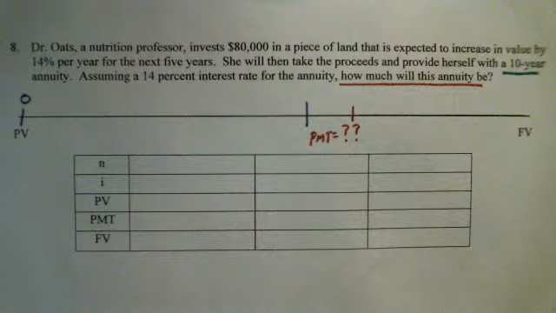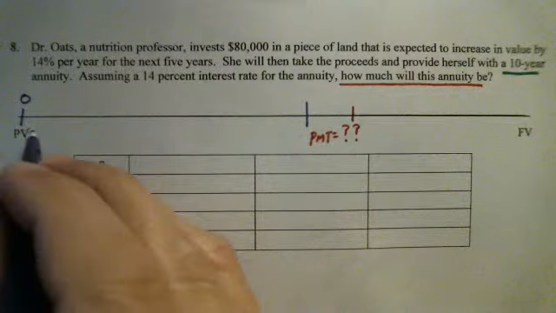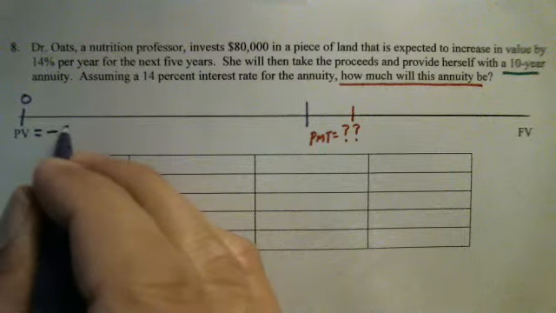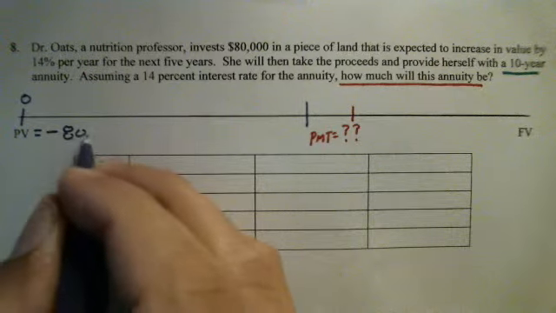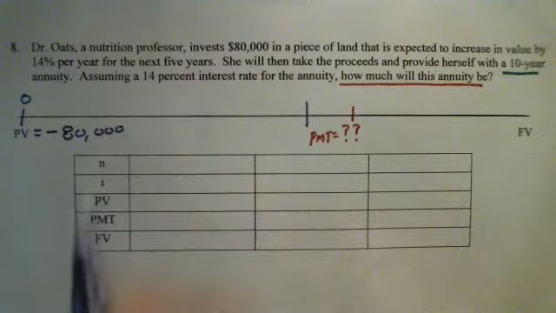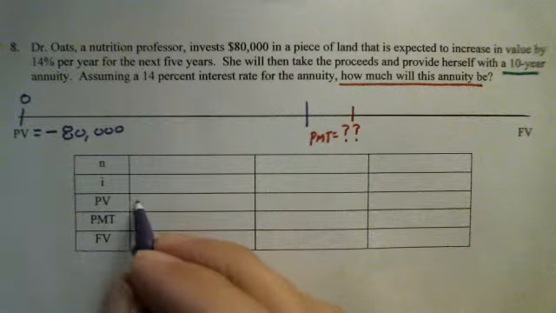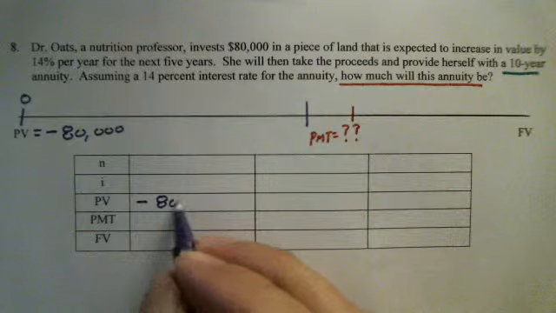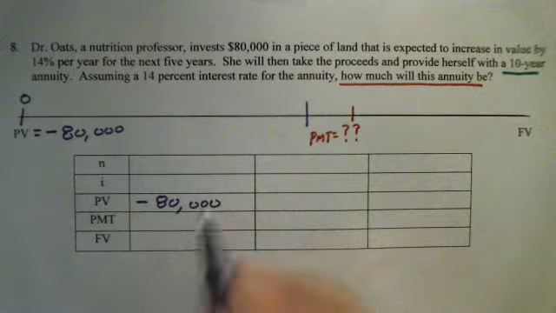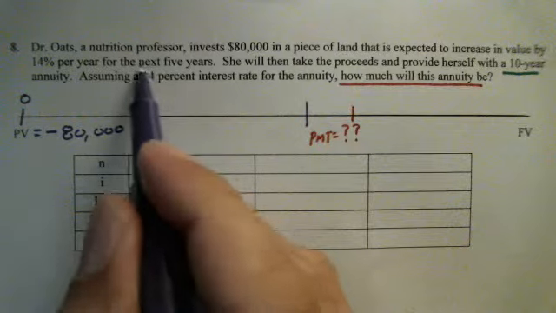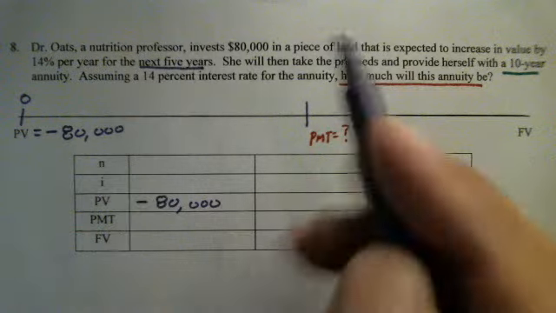It says she invests $80,000 in a piece of land. If she's investing the money, then she just had a cash outlay of $80,000. That's a present value, negative $80,000. And she's going to hold this land for 5 years.